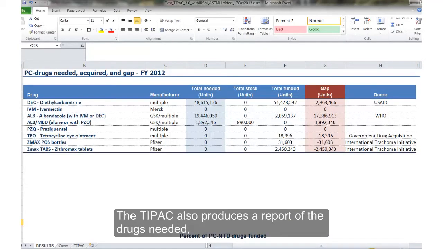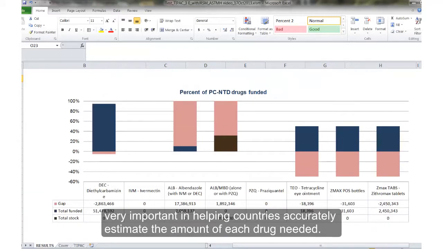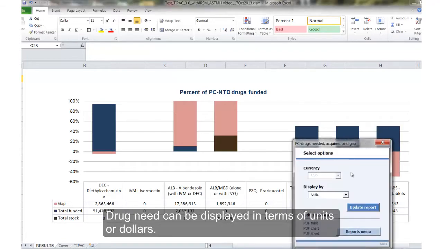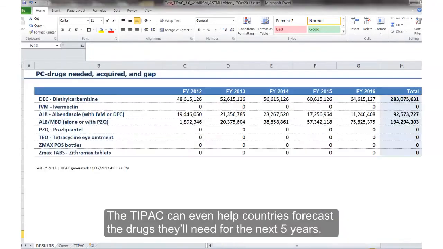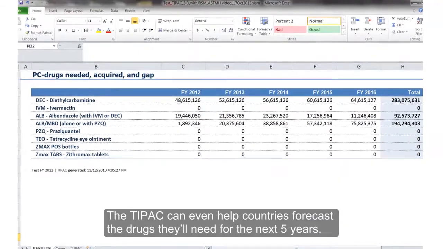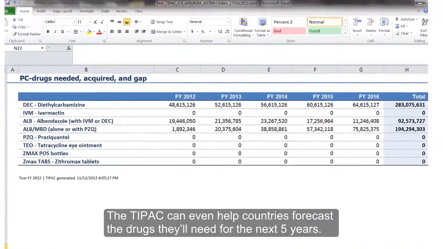The TIPAC also produces a report of the drugs needed, already in stock and donated, and the remaining gap, very important in helping countries accurately estimate the amount of each drug needed. Drug need can be displayed in terms of units or dollars. The TIPAC can even help countries forecast the drugs they'll need for the next 5 years.